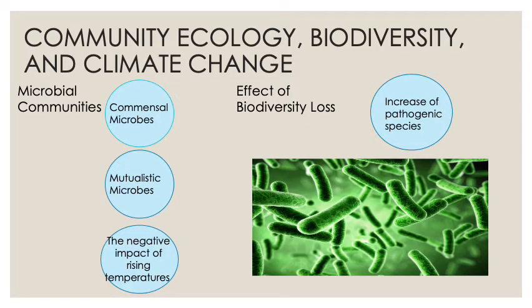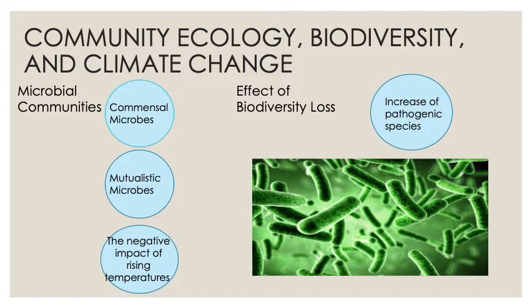Next, moving on to community ecology, biodiversity, and climate change. First, I'm going to start off by defining two terms. Commensalism is a relationship between individuals of two species in which one benefits without affecting the other, and mutualism is a relationship between individuals of different species in which both benefit.